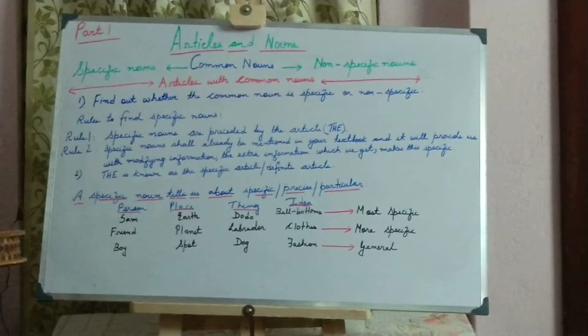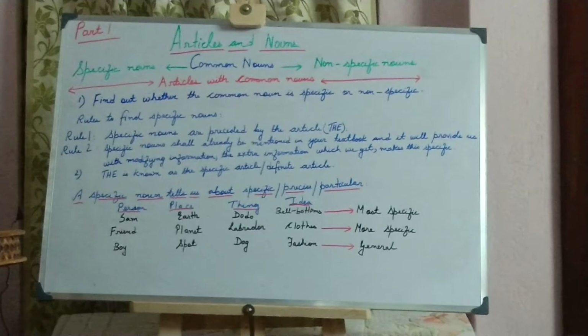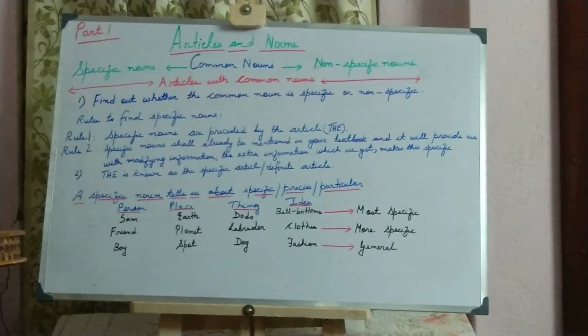Clear? If I say the Himalayas, then it means Himalaya is a specific noun. So from this example we can get the idea that specific nouns are nothing but the proper nouns.